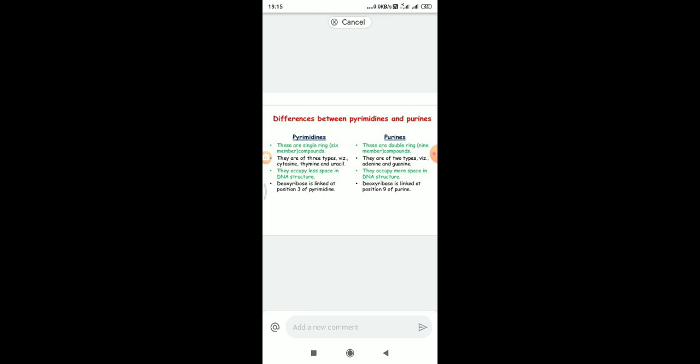But among pyrimidines, generally thymine is found in DNA, and cytosine is found in both. Instead of thymine in RNA, uracil is the pyrimidine. So that's why there are 2 types. Only 2 participate in DNA, that is thymine and cytosine. Only 2 participate in RNA, that is cytosine and uracil.